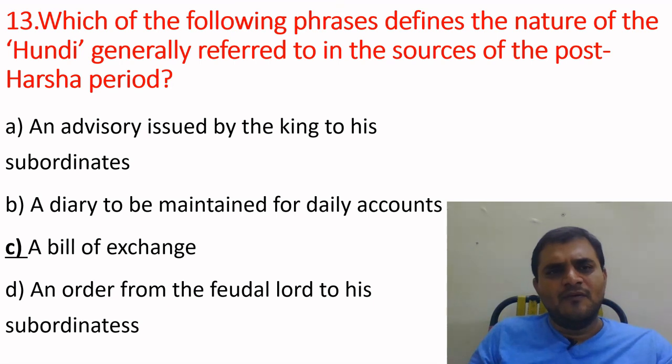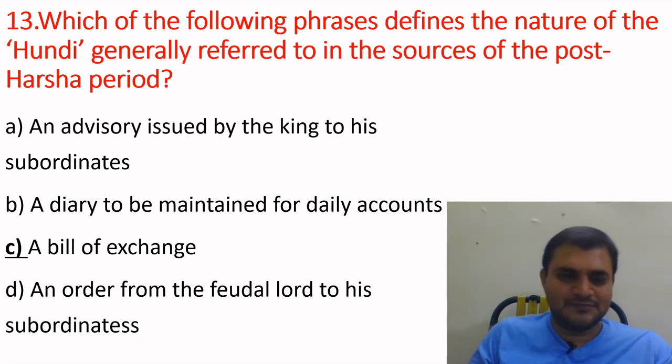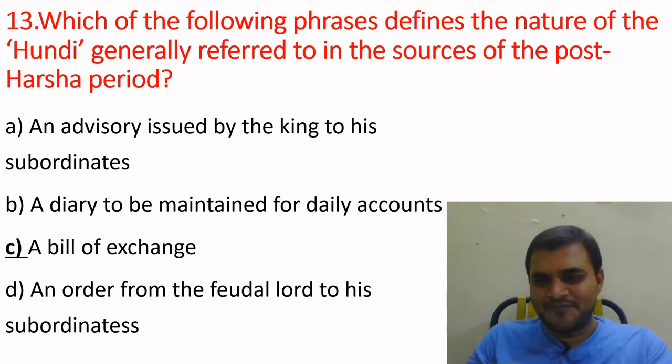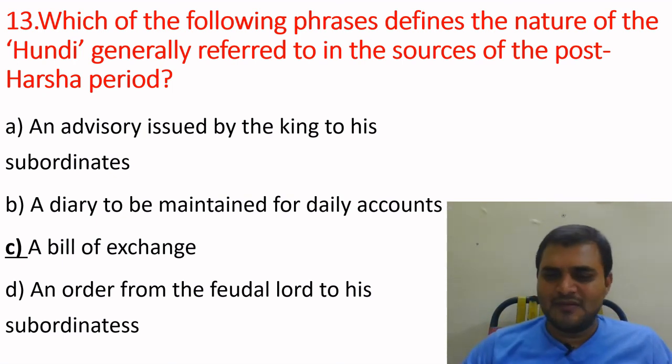13th question. Which of the following phrases defines the nature of the hundi generally referred to in the sources of the post-Gupta period? Here again it is related to terminology. Hundi, okay.